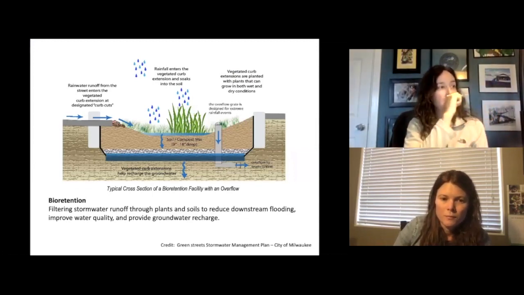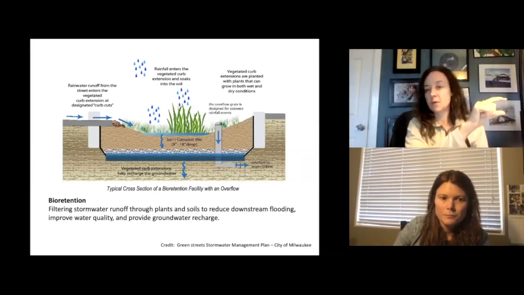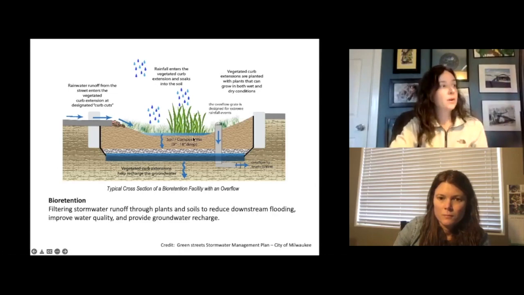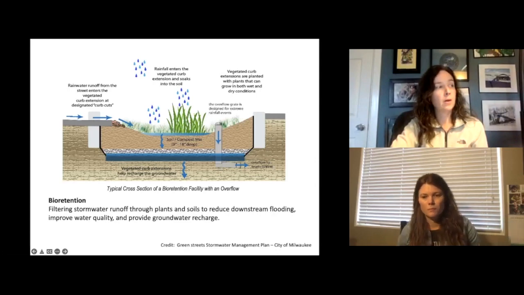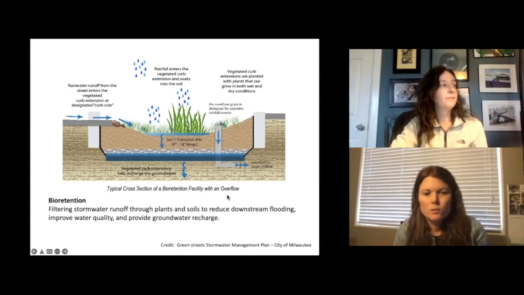This particular detail has what they call a gravel reservoir that holds even more water, and then a pipe. You see, when the water gets to a certain level, it goes into the storm overflow and then off the site.